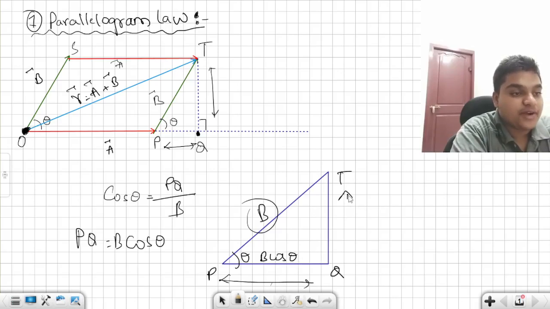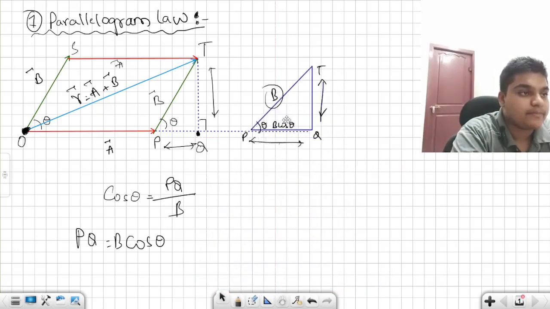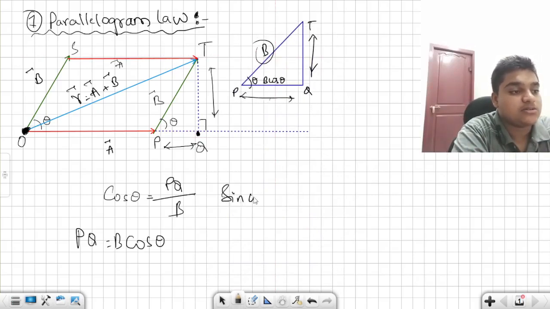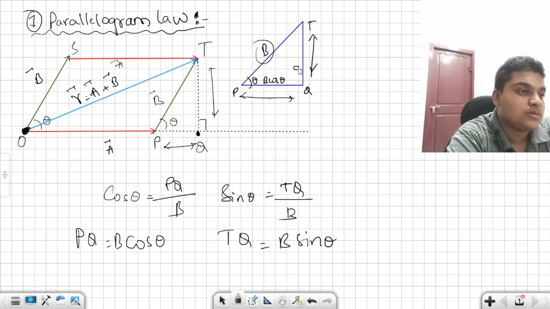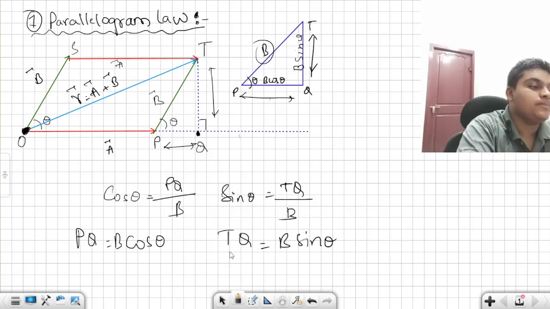In a similar way, I can find TQ by using sin theta, which is provided by the same trigonometry. Sin theta is equal to TQ by B, so TQ comes out to be B sin theta. So TQ is B sin theta and PQ is B cos theta.